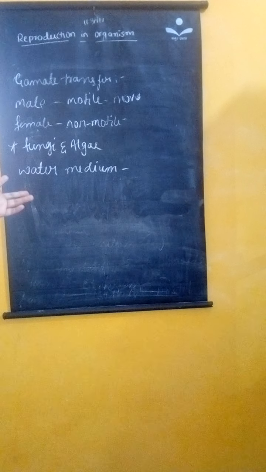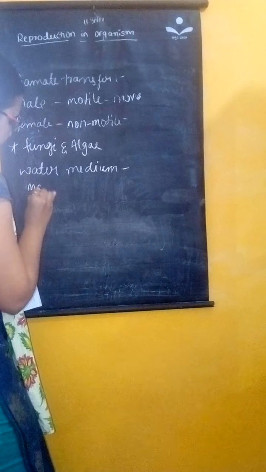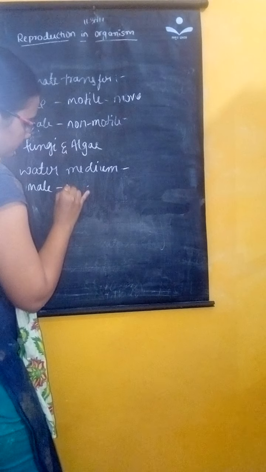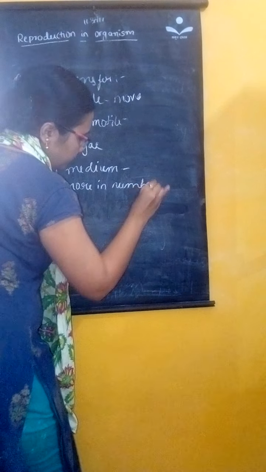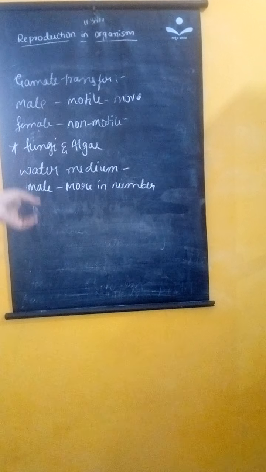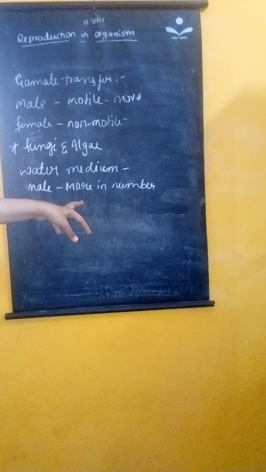In simple plants, the number of male gametes is much greater compared to female gametes, because water is the medium and the male gamete has to move to the female gamete.